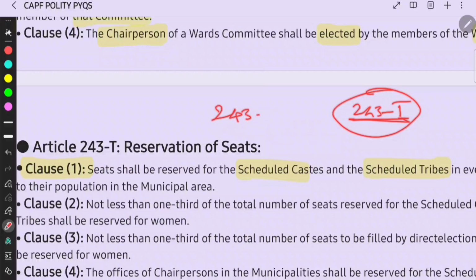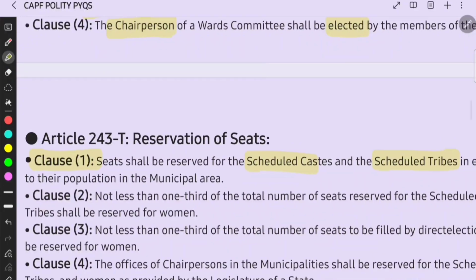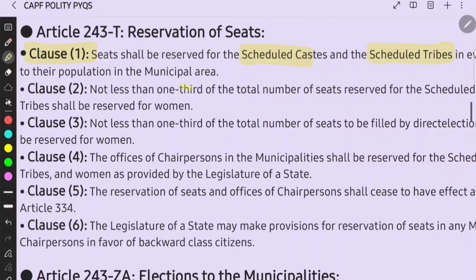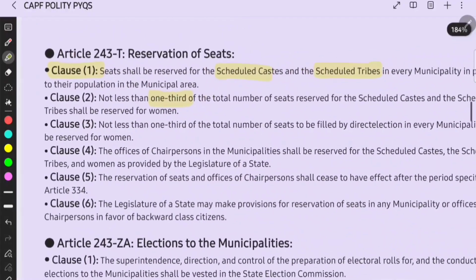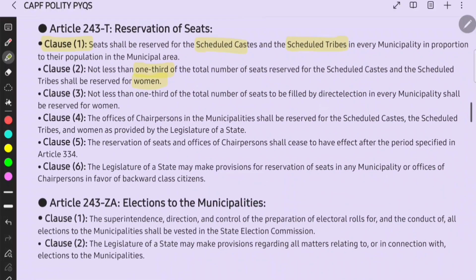With respect to 243D, that is 4th from A, right? 4th from A is reservations in panchayats. That is similar to this, the same 4th one is reservations. You can remember it like this. Then for clause 2: not less than 1/3 of the total number of seats reserved for SCs and STs shall be reserved for women, right?